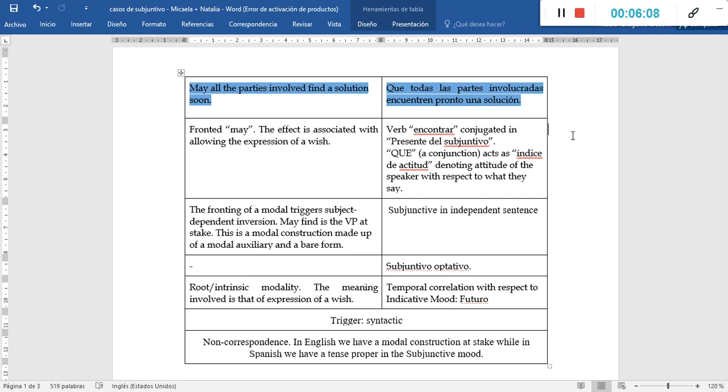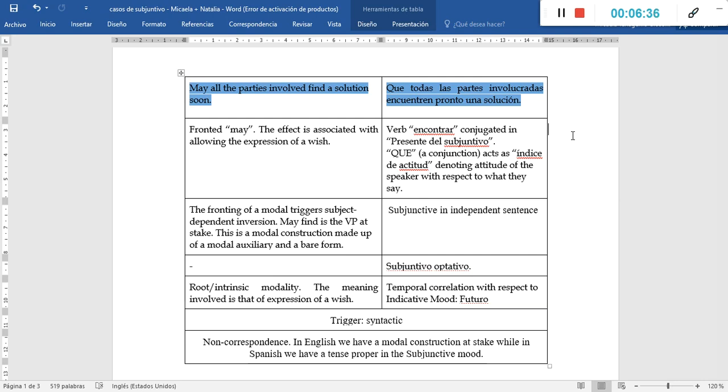So it would be incorrect to say, for example, that this is an instance of present subjunctive, because there is no verb in the subjunctive mood. But we must speak of modality, because we have identified that the instance in English is a modal construction, the instance under analysis, may find.